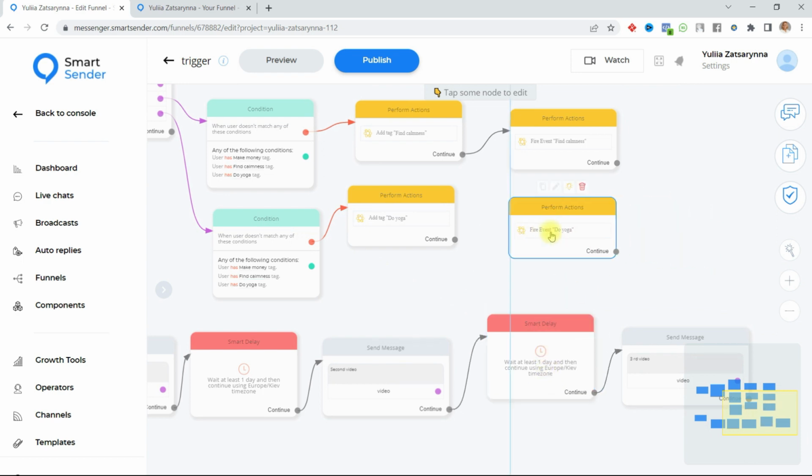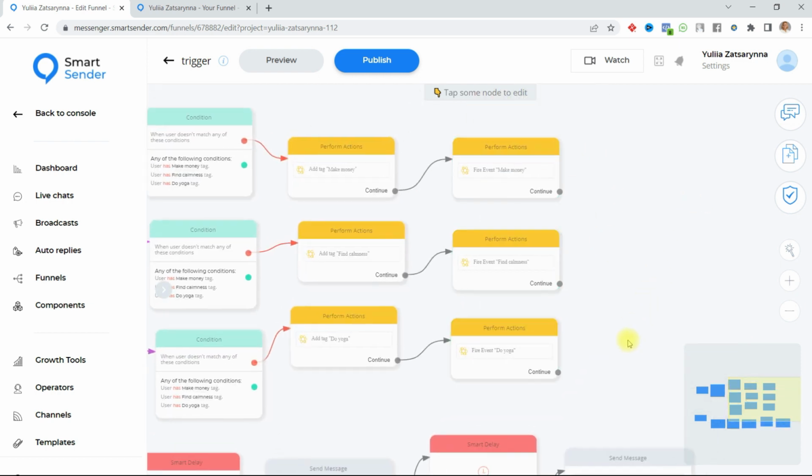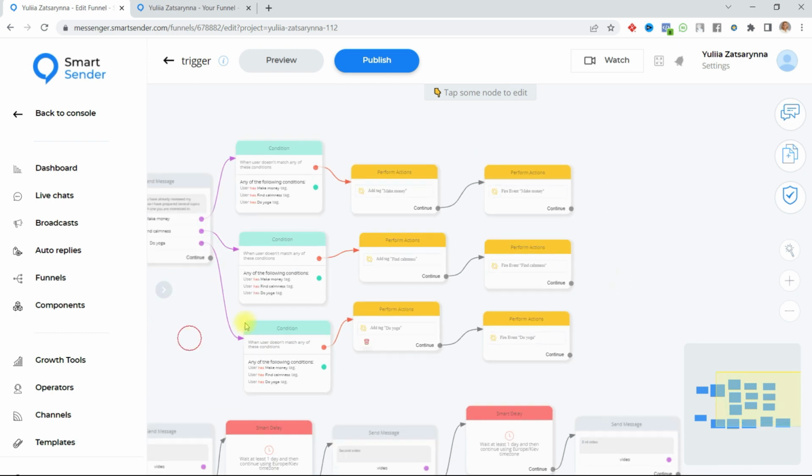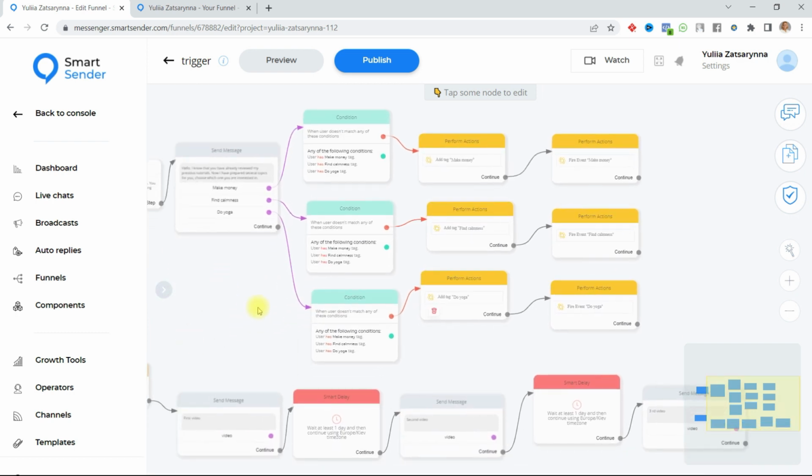Okay, this is my next perform section. It is not perform actions here. It is launch trigger. Okay, I say again. Here's what we got. If the user clicks at least one of the buttons, he will be assigned a tag, for example here, and he will simply not be able to click a second one for this button.